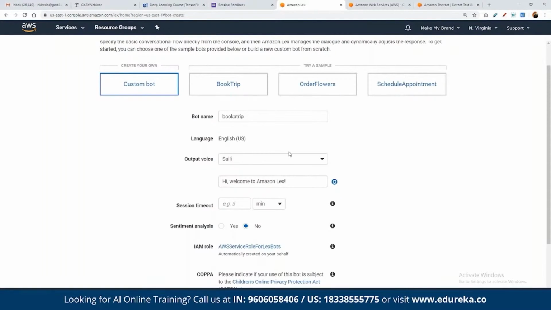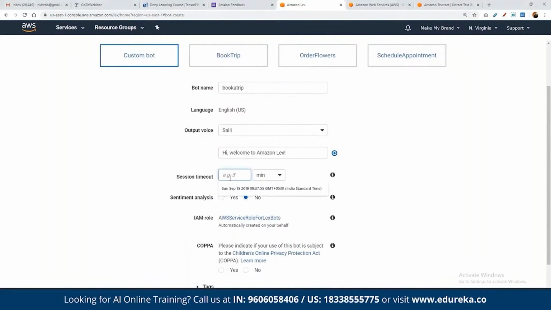I'm sure you may not be able to hear that, but here we can see the entire preview of this output, right? And in here we can define the session timeout. For example, in every voice-based system, we do have a predefined session time, right? That means after that expires, the users need to restart the entire chat, correct?